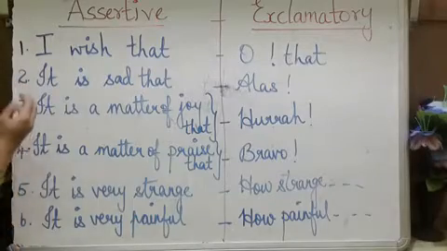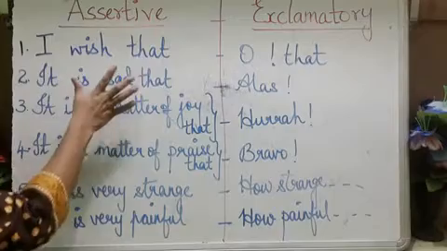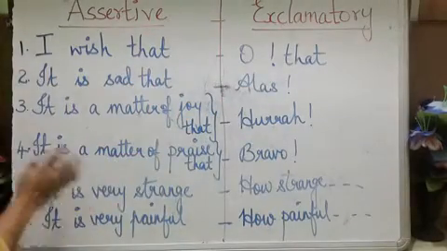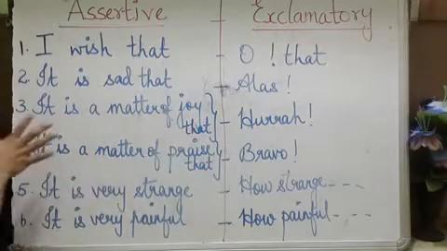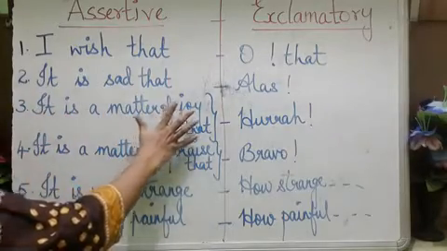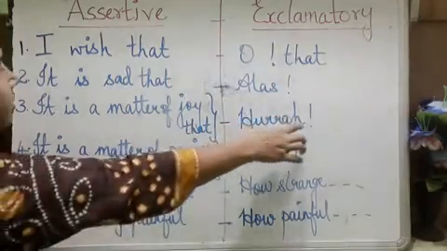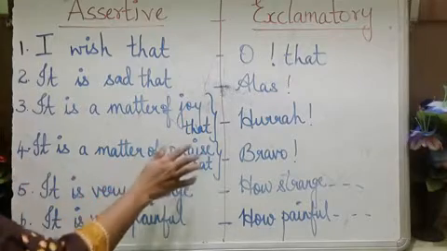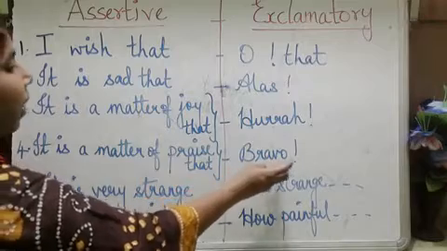Then the second one, it is sad that: instead of these words, you have to use alas. Then it is a matter of joy that: when it comes like this, you have to use hooray, followed by an exclamatory mark.